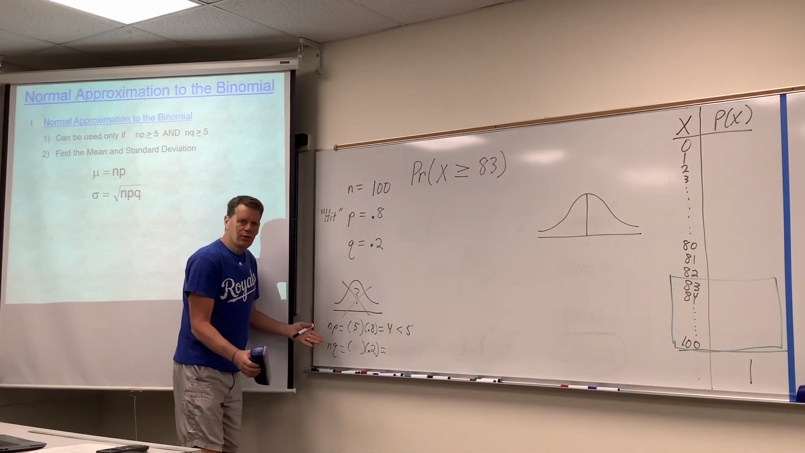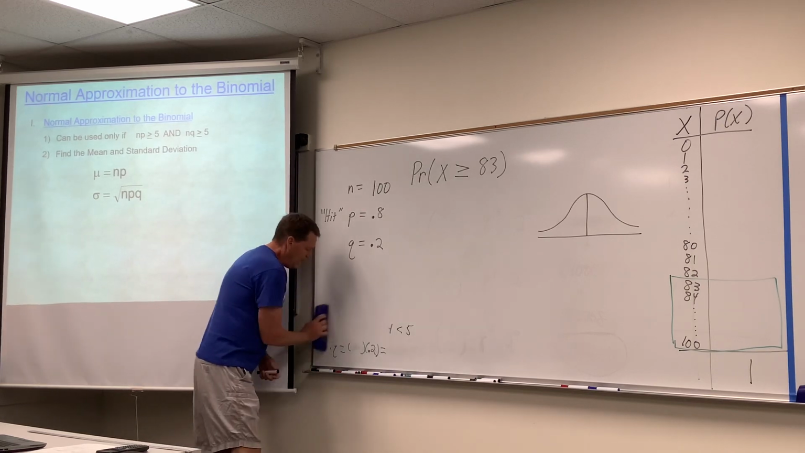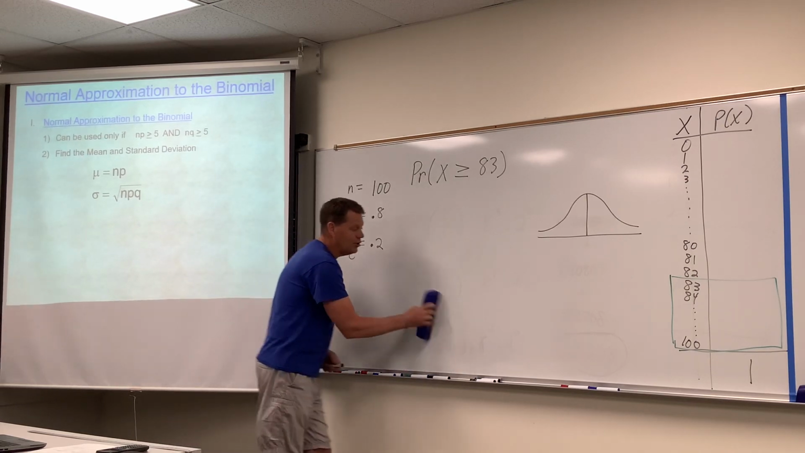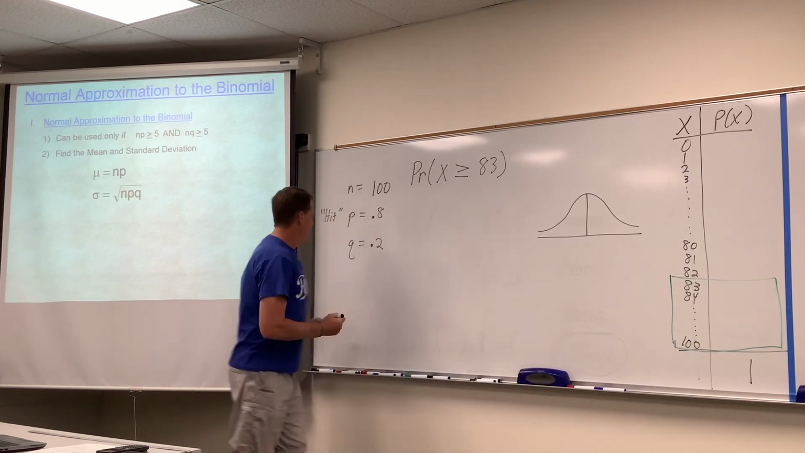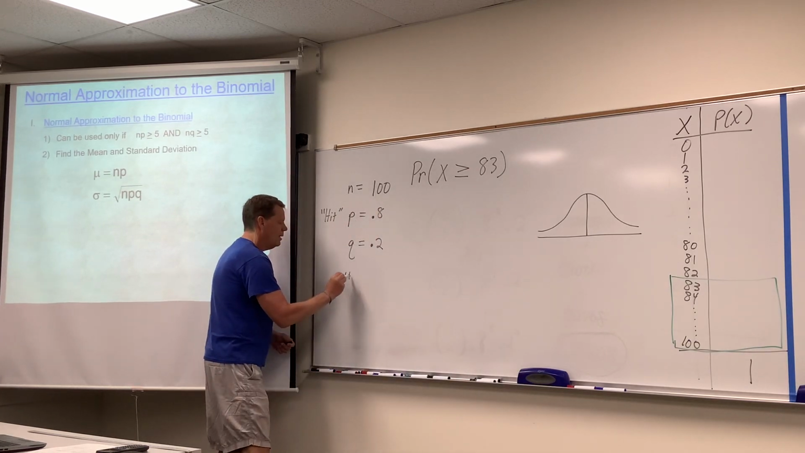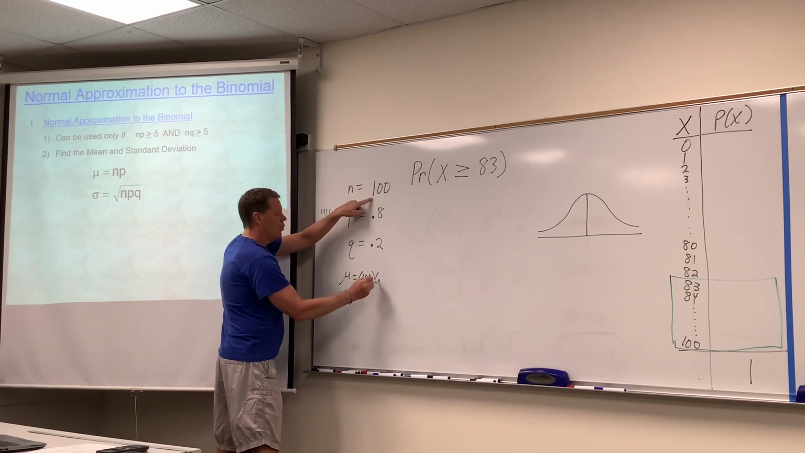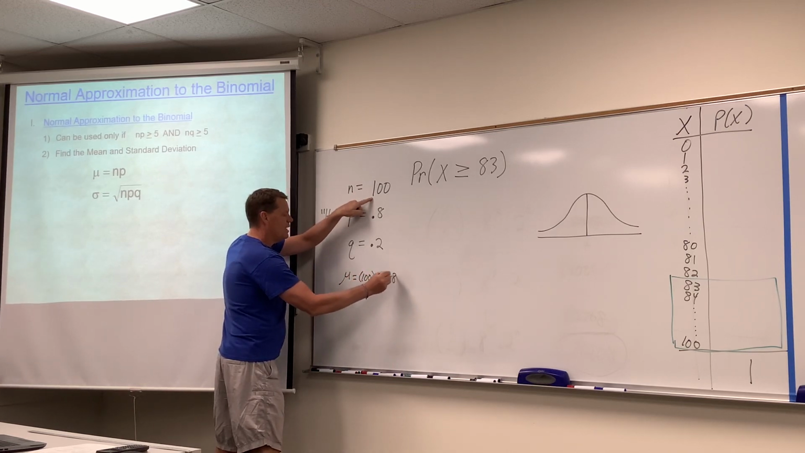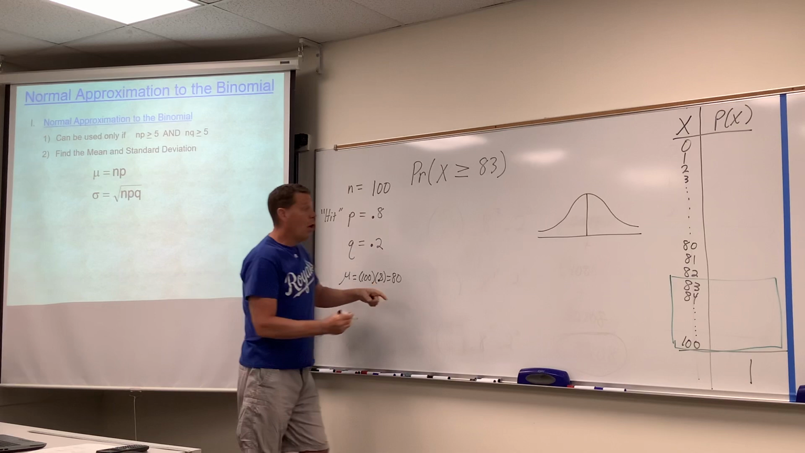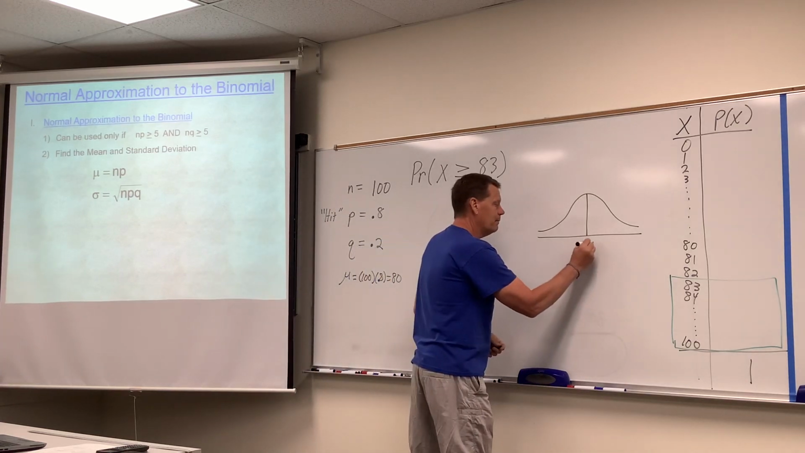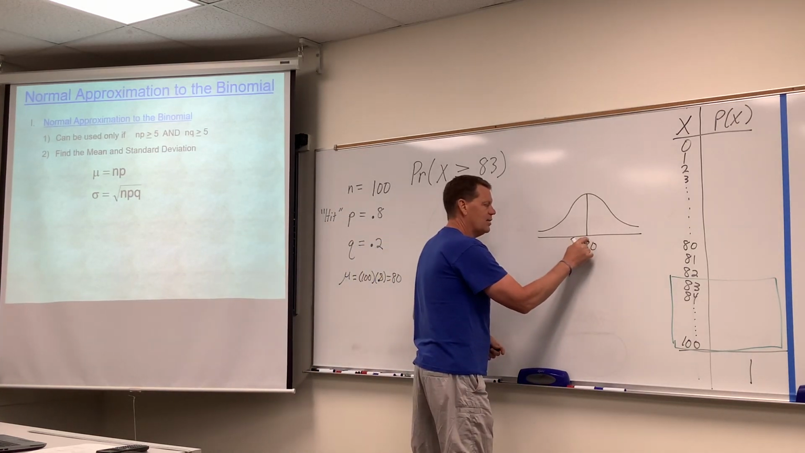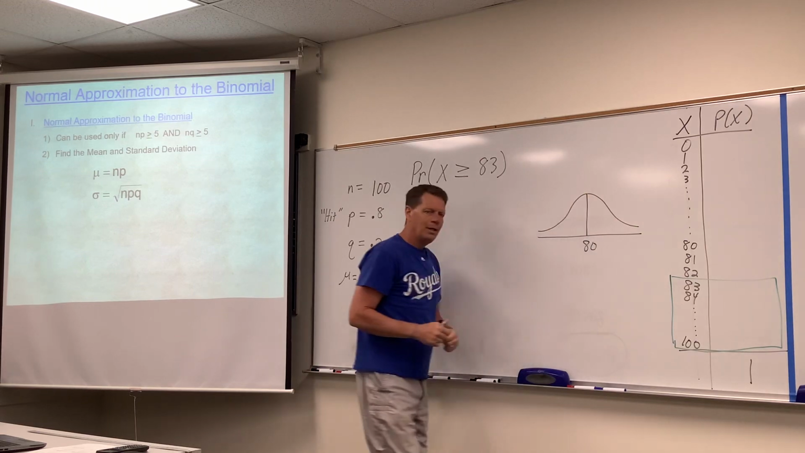We already checked to make sure it's okay to use a bell curve, and it is when Mario shoots 100 shots. So the mean, np, would equal 100 times 0.8, which is 80. And 80 goes in the middle here, doesn't it? Now look, wouldn't hitting 80 shots be the highest probability?